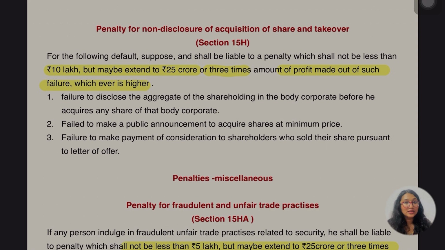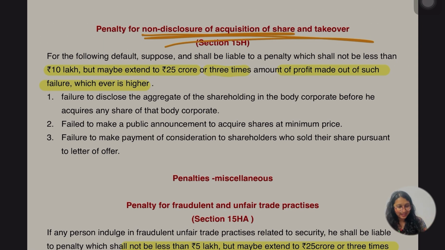Now I'm going to tell you about the more penalty. 15G में था पहले वाला penalty, okay. Now we are going for the 15H, ठीक है. But this is related to penalty for non-disclosure acquisition of share and takeover, ठीक है. Same penalty what I told you, 10 lakh, ठीक है, कम से कम 10 लाख से कम नहीं जाएगा यहाँ पे. ओके, मैक्सिमम it's going to extend up to 25 करोड़ और 3 times. Now 3 times of what, the profit made out of such failure.